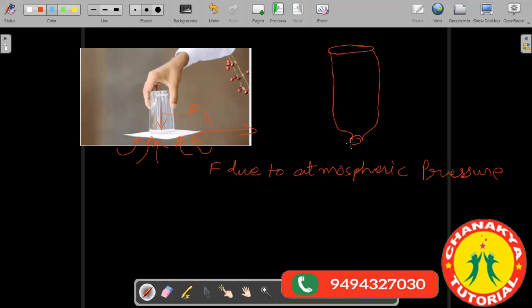Okay. You must have seen some. Sir, I have one doubt. I don't know if it is related to atmospheric pressure, but I want to ask this. There's a bowl of water and a candle is kept inside it, you light the candle up and you put a glass over it, and the candle is blown out.